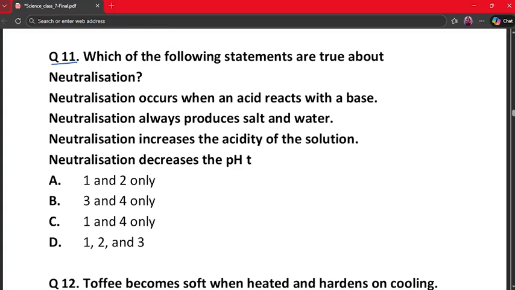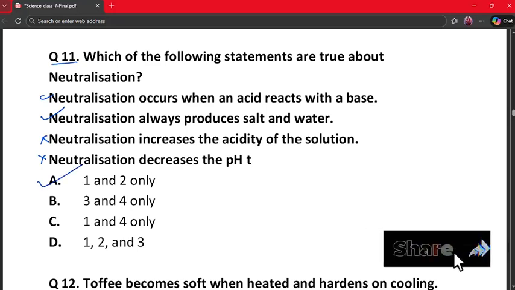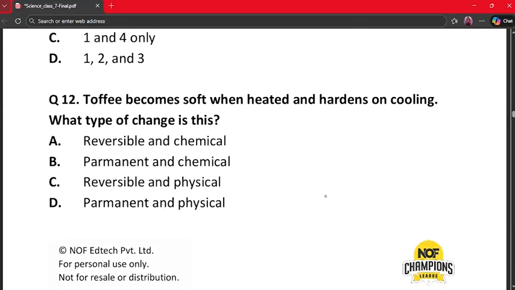It produces salt and water, and it does not increase acidity. So statement 1 and 2 are correct. 3 and 4 are wrong. So only 1 and 2, which is option A, is the correct option. Our next question is question number 12.